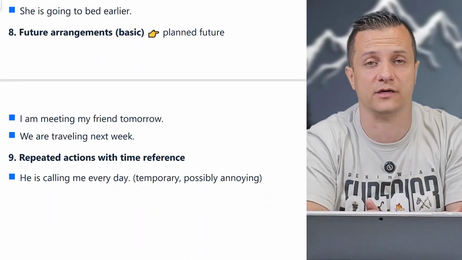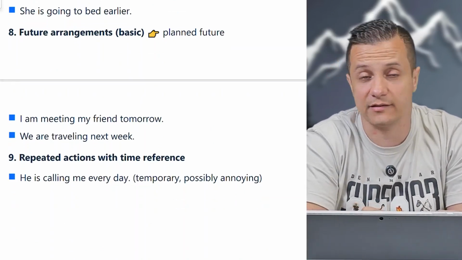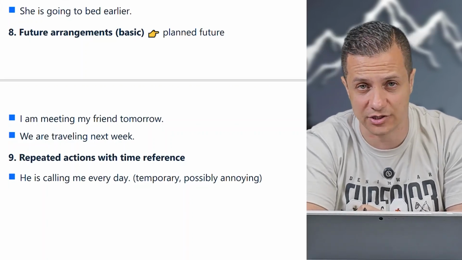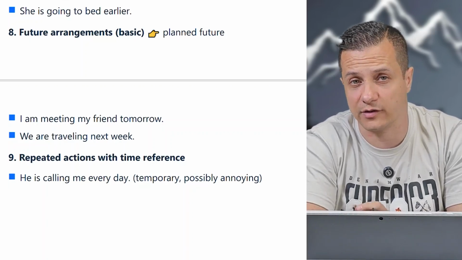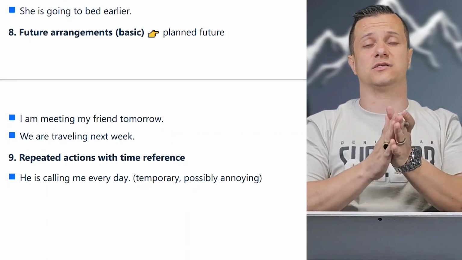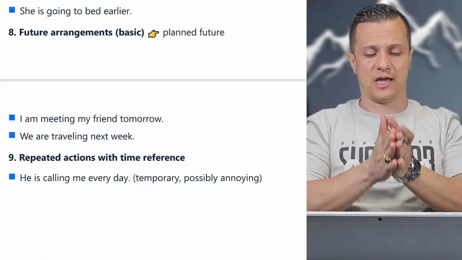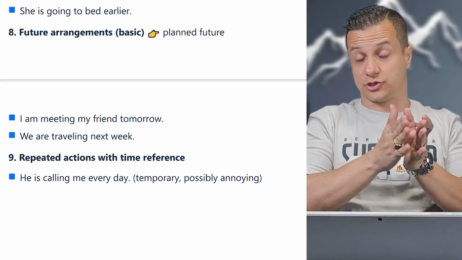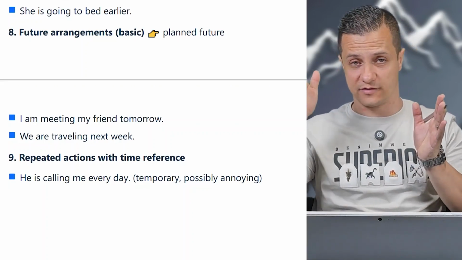Future arrangements. This one is very nice. Again, I'm gonna explain it a lot in all the futuristic and future tenses in English. One of the most important ones is future with present continuous. It doesn't just talk about the actions happening now, around now, showing changes. It shows a kind of future 100% fixed.